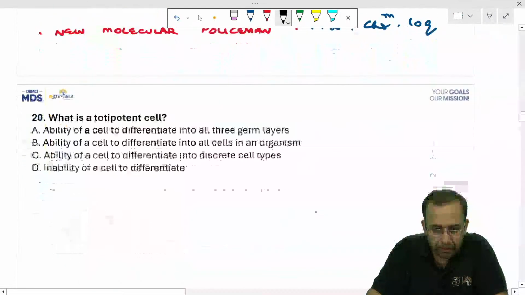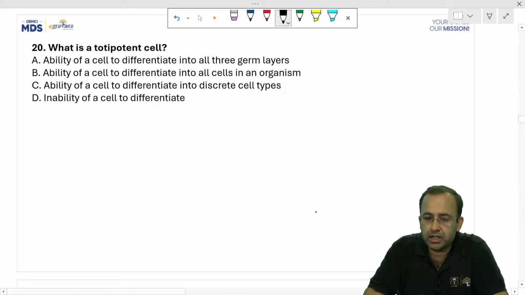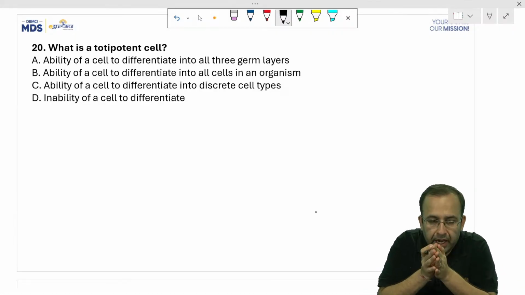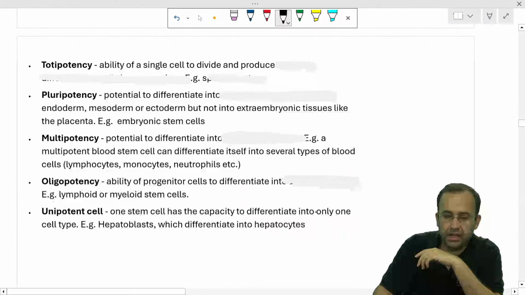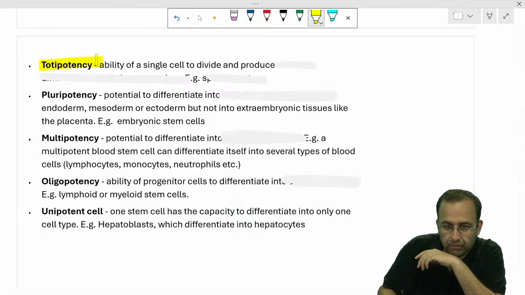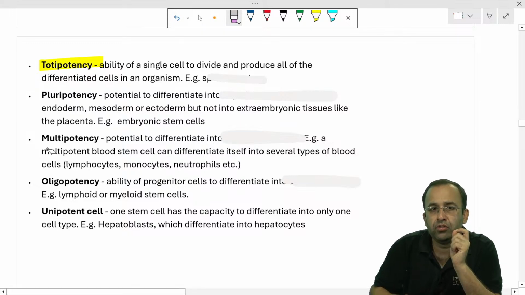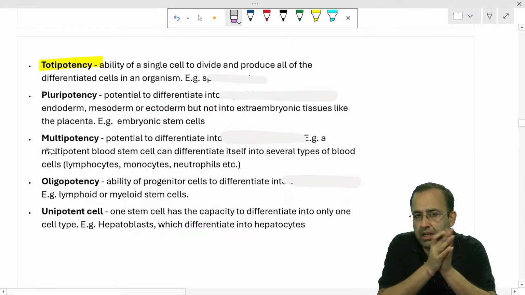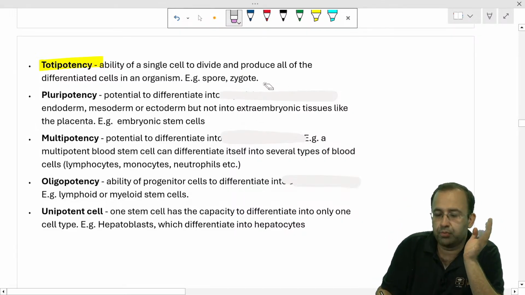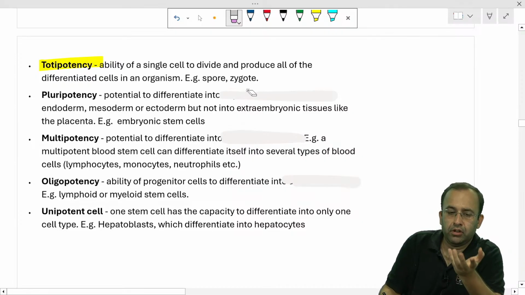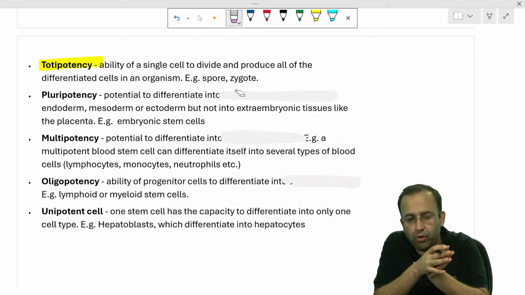Agreed. Next point. What is a totipotent cell? Totipotent, it is a cell which is able to differentiate into all. See, there are many types of cells. Let us start with totipotent. Totipotent cell, it is the ability of a single cell to divide and produce all of the differentiated cells in an organism. It is able to differentiate into all the cells, like spores or zygote. That is where it's a totipotent cell. It is able to differentiate into all the cells of an organism.